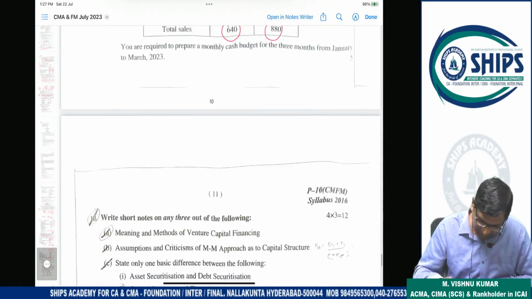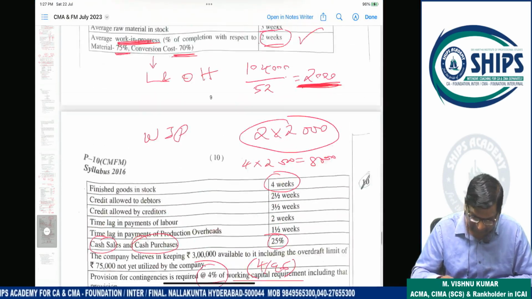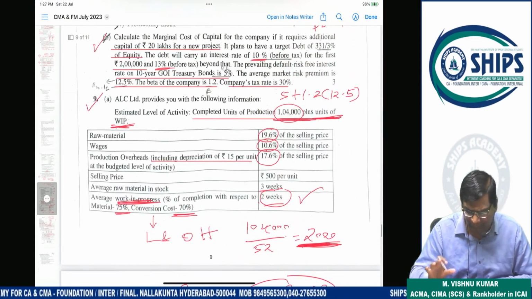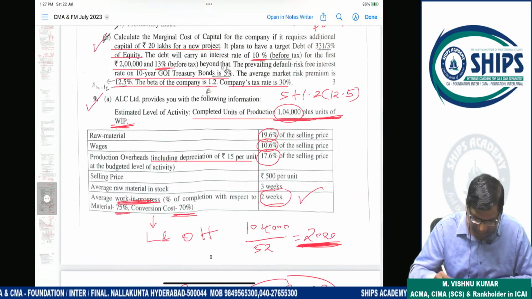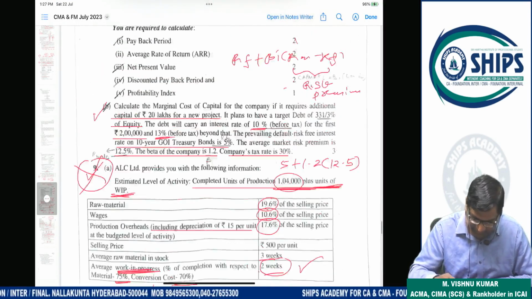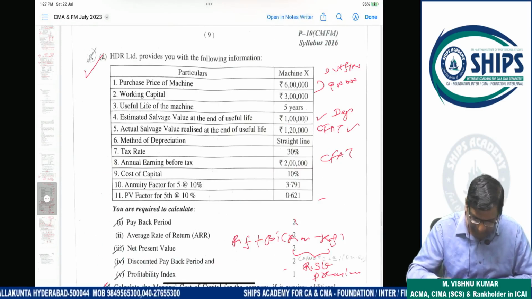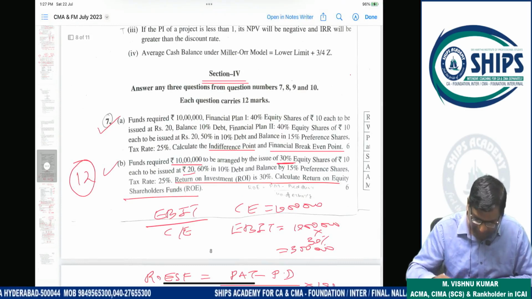Now this question is manageable question. I can't say this is not manageable. In this entire paper, working capital is a horrible question. This is very tough question. So this is not manageable in my opinion. In exam condition, time consuming. This is easy. Capital budgeting is also manageable. Okay, these two questions also manageable.